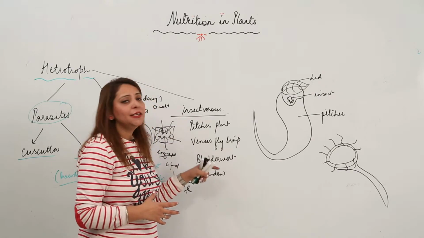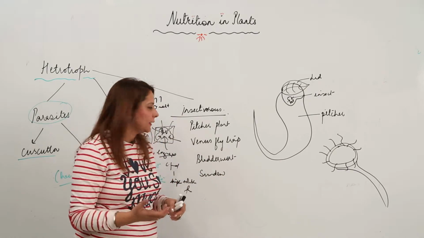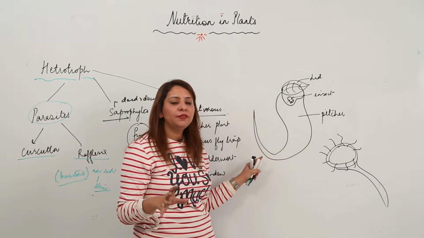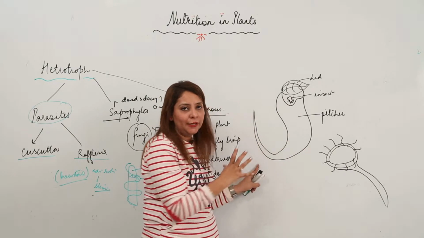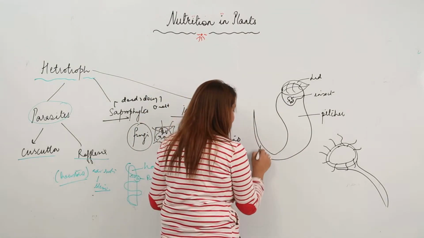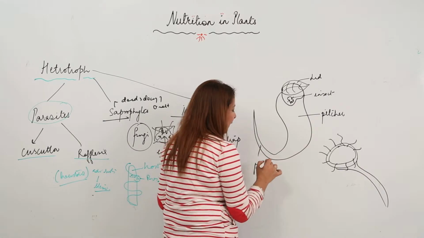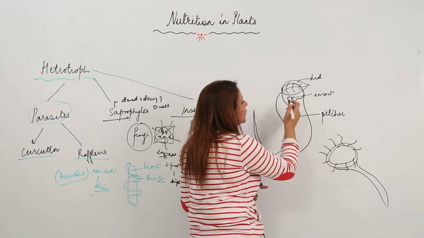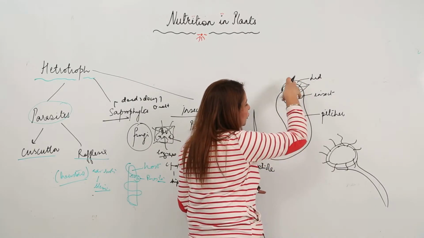So for fulfilling their nutritional requirement, they feed on insects. Like we have the pitcher plant, see. In pitcher plants, leaves are modified into a special kind of structure. As you can see here, this is a petiole from which it is suspended by a leaf tendril, and the leaf is modified into a pitcher-like structure. So this is a lid and this is a hollow space inside.